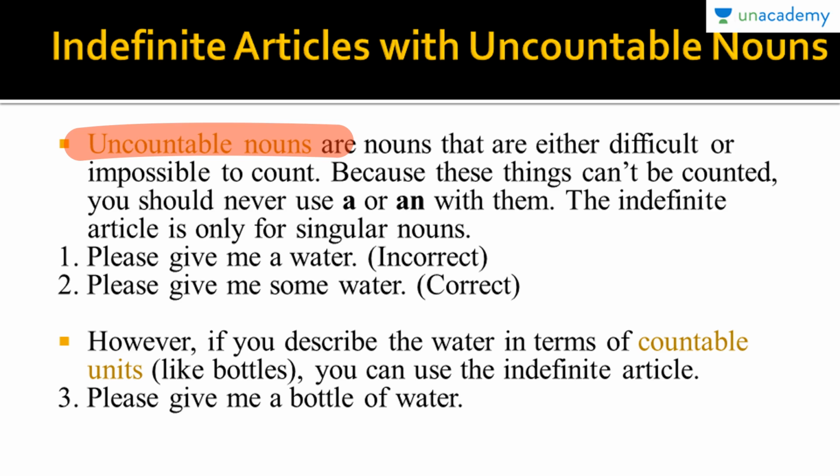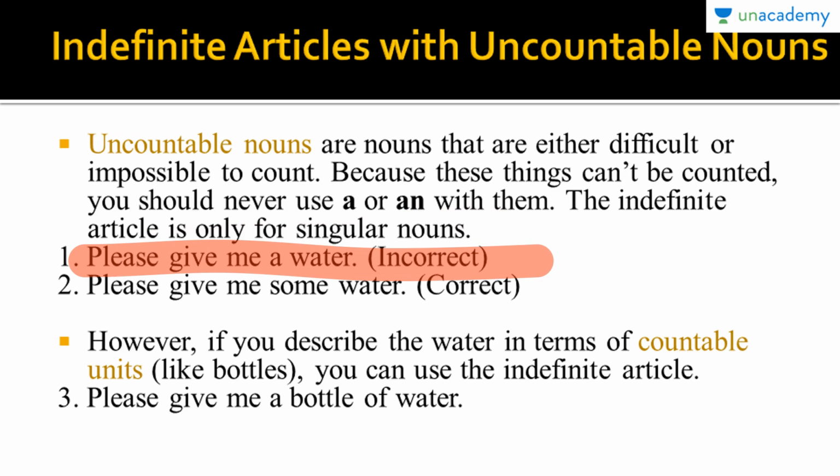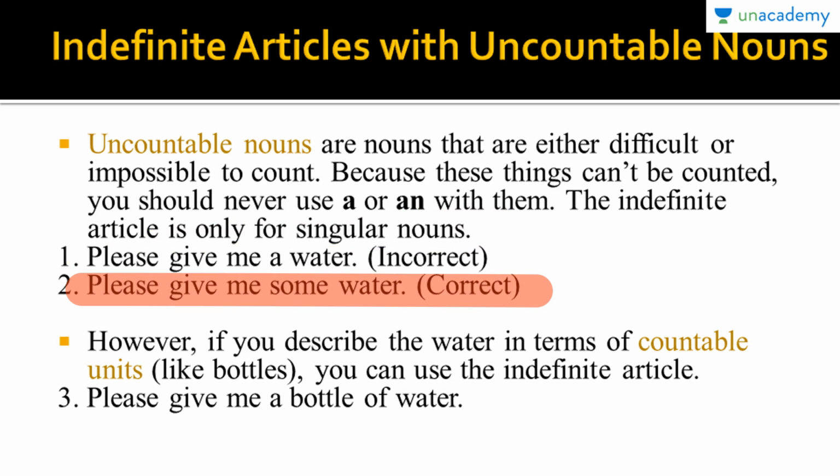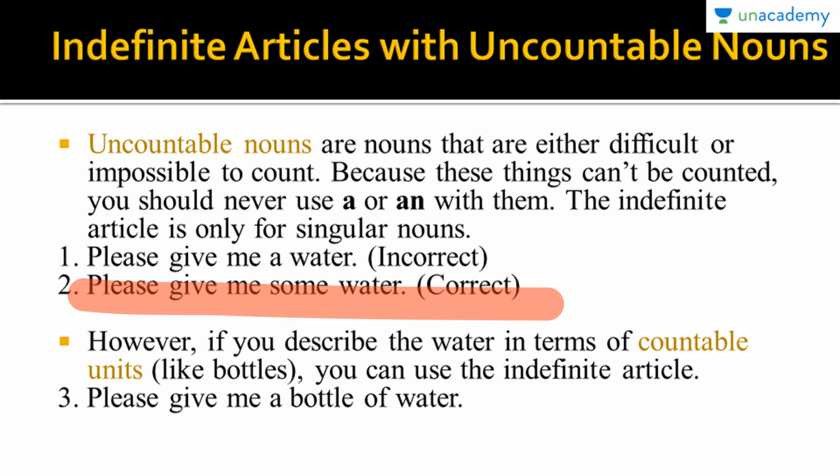We'll take two examples here. The first one is please give me a water. Second one is please give me some water. Now, water is an uncountable noun and it should not be used with an indefinite article. When we read the second sentence, please give me some water, it is much more suitable than the first sentence.